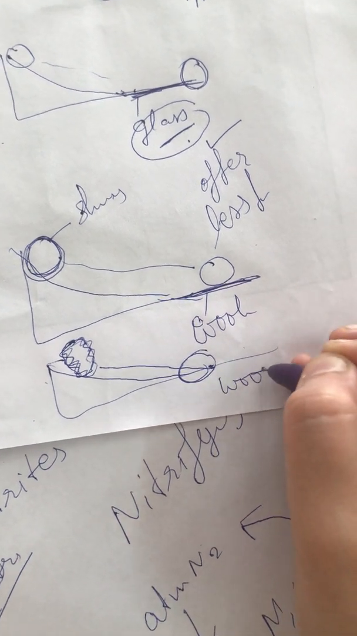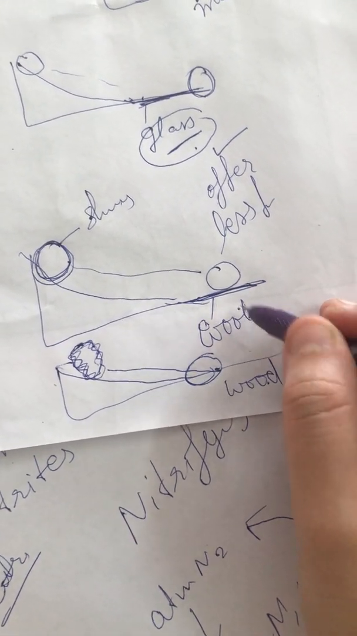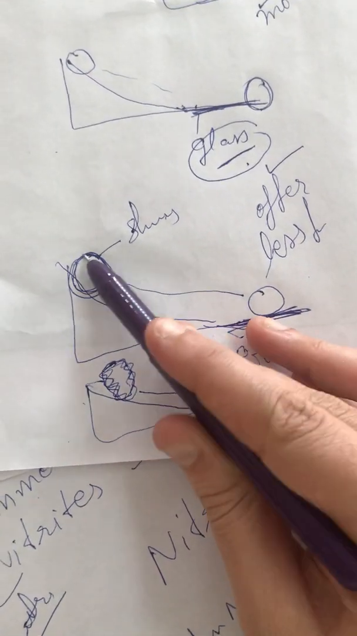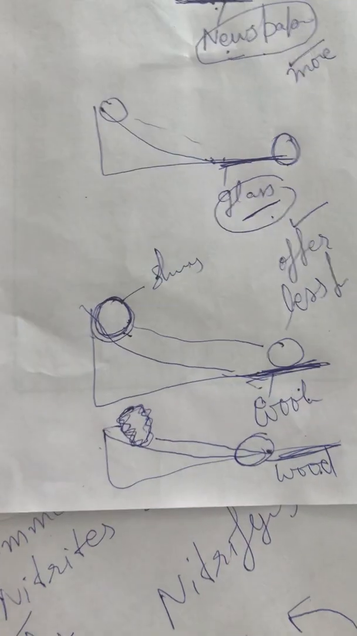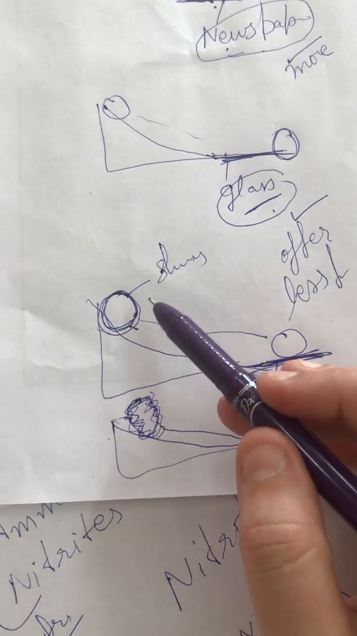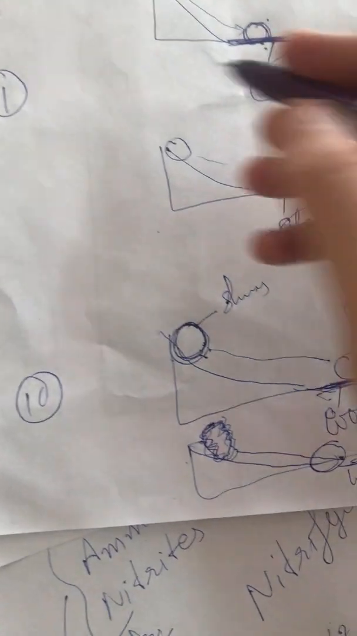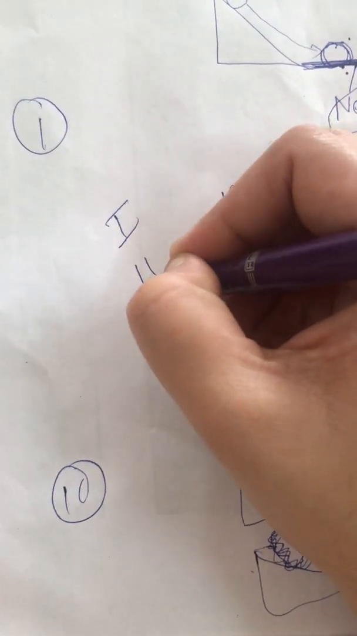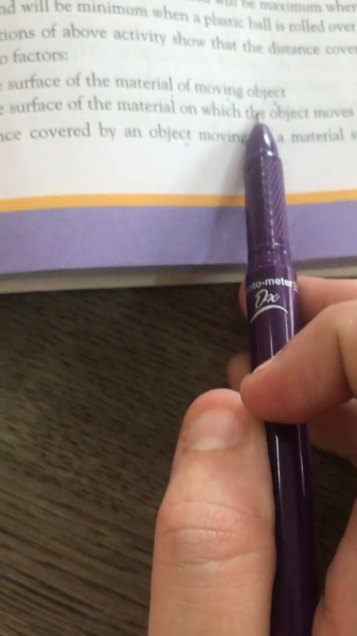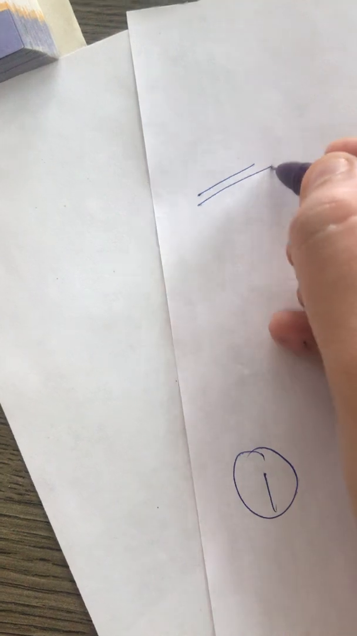Here we have the wood. In both cases the surface is the same wood, but here the ball is smooth, and here the ball is irregular. So we can say it depends upon the first material and also on the second material. So the nature of the surface of the material of the moving object and the surface on which the object moves, it will depend upon both the surfaces.